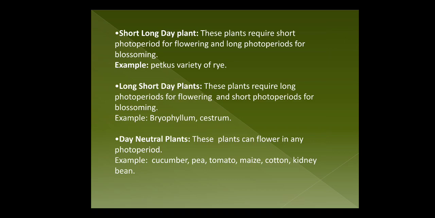Short long day plants. These plants require short photoperiod for flowering. That means they require shorter duration of light for flowering, but they require longer photoperiods for blossoming. Examples are some varieties of rye. Long short day plants, that means these plants require long photoperiods for flowering but short light for blossoming. Examples are Bryophyllum, Kalanchoe. Day neutral plants are those plants which can flower in any photoperiod. Examples: cucumber, pea, tomato, etc.